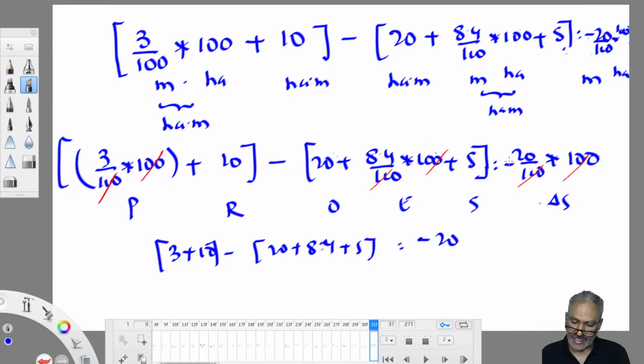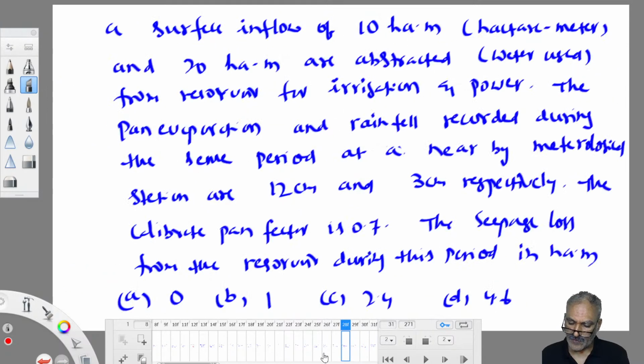This 13 will go to that side. So this becomes minus 20 plus 13, that is 33. 33 minus 28.4. How much is it? 4.6. So S is equal to 4.6 hectometer. That was the answer for this question. Let us cross check with the given options. Is 4.6 there or not? 100% you will find it. This is a 2 marks question from the GATE exam. So this is how we need to work it out in the exam if they ask questions from there.